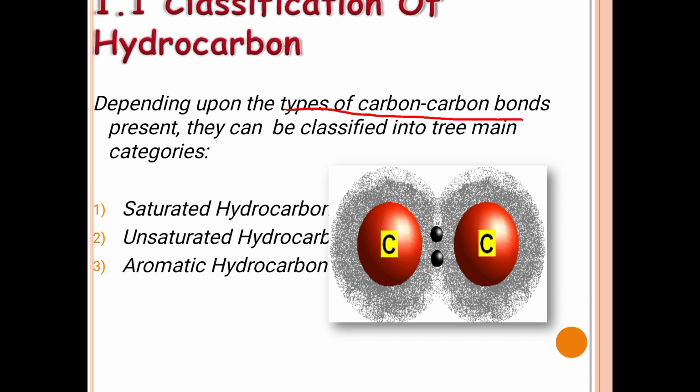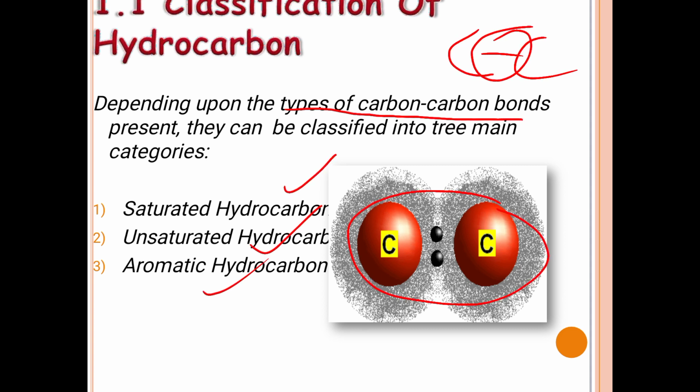We know the catenation property of carbon, that is the self-linking property. So carbon and carbon will link to each other. This property is known as catenation. So based on this carbon-carbon bond, we can further classify hydrocarbons as saturated hydrocarbons, unsaturated hydrocarbons and aromatic hydrocarbons. Here you can see carbon-carbon bond formation by sharing of electrons.